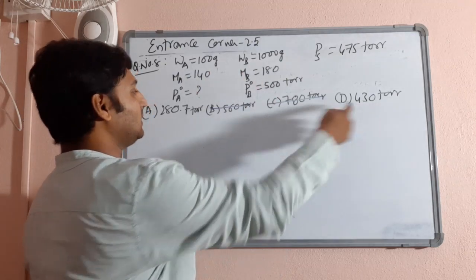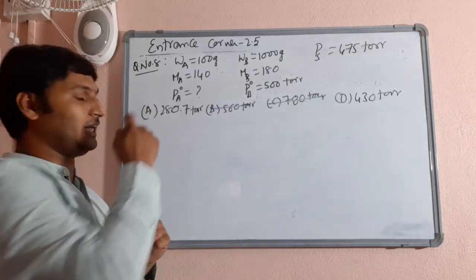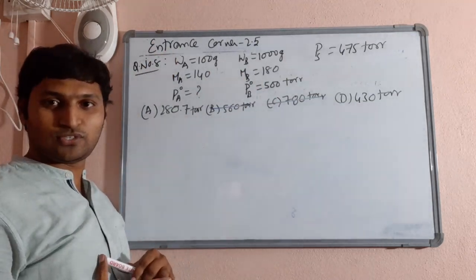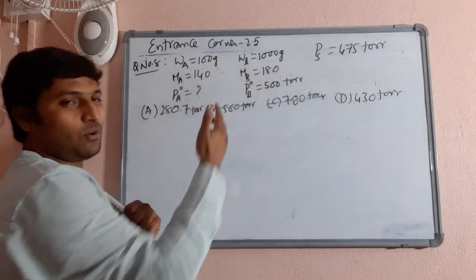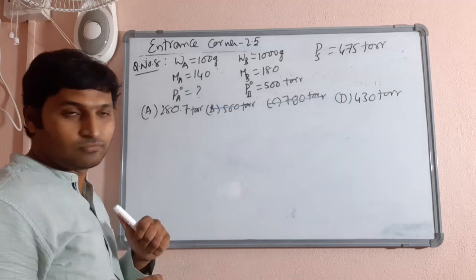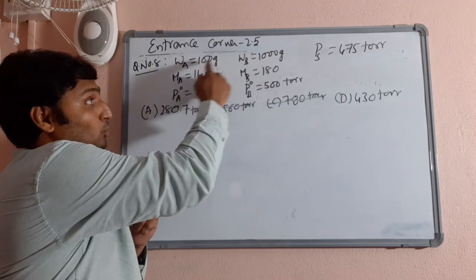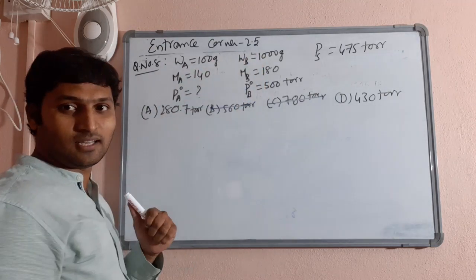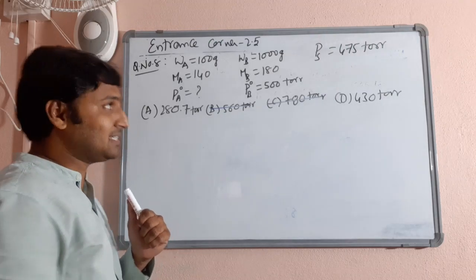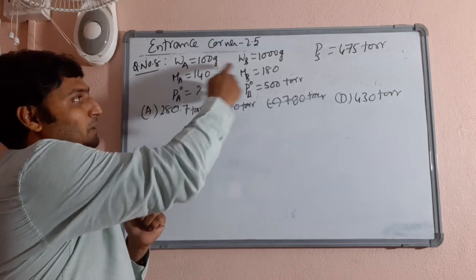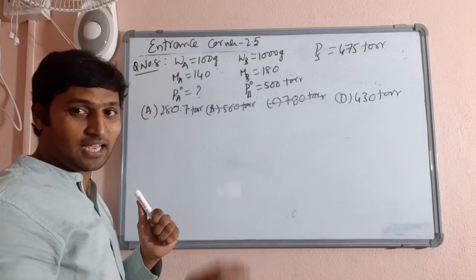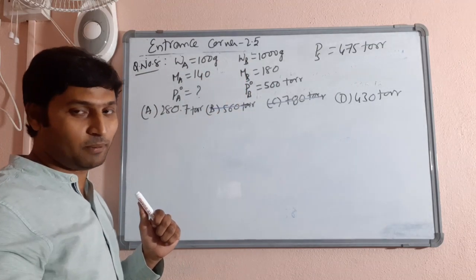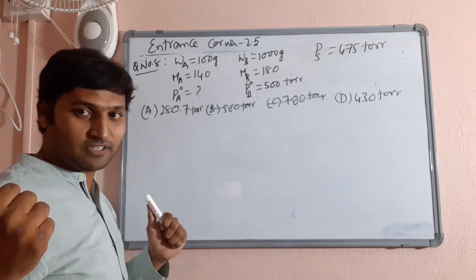Now you have two answers below 475, 430 and 280. Look at the values. Their molar masses are almost close to each other, 140 and 180, not a big deal, whereas the weights given are hugely different, 10 times different. That means you can clearly understand the mole fraction of A will be much smaller than the mole fraction of B. They will not be equal or close to each other like 0.5 and 0.5 or 0.45 and 0.55, like in the previous problems.